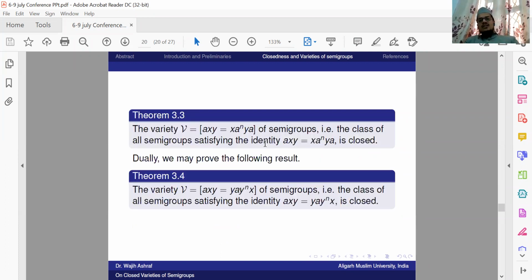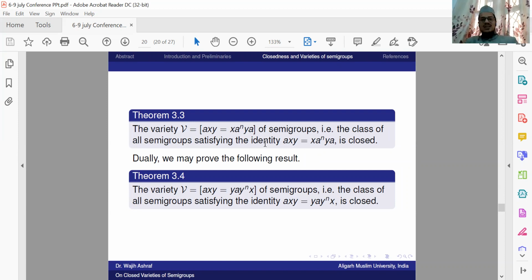In a similar way, we can prove the remaining varieties to be closed. To prove varieties to be closed, first we prove a lemma, and then with the help of the lemma and the combination of the same identity of the variety and the zigzag equations, we will be able to prove that Dom(U,S) is equal to U. So in this way, we will show that varieties are closed.